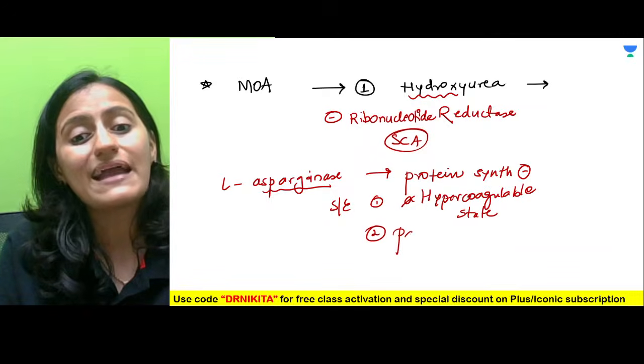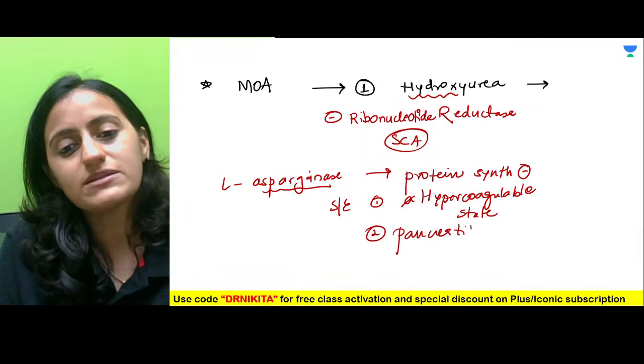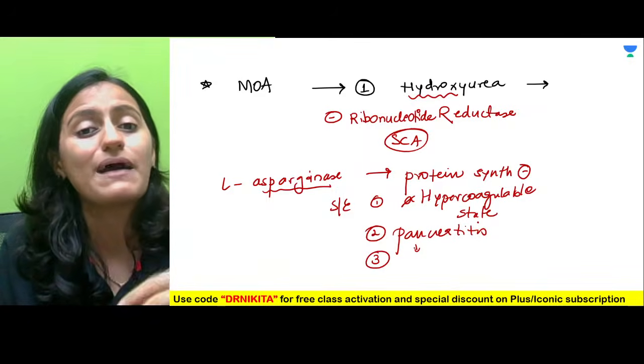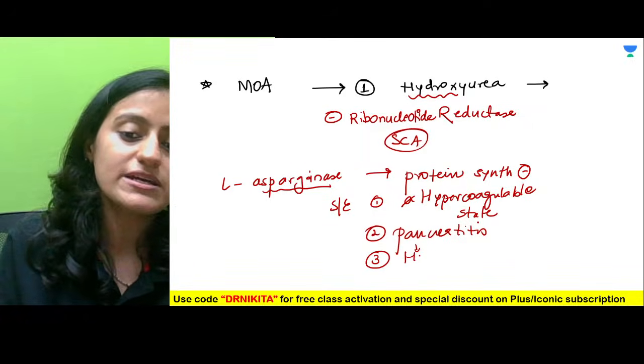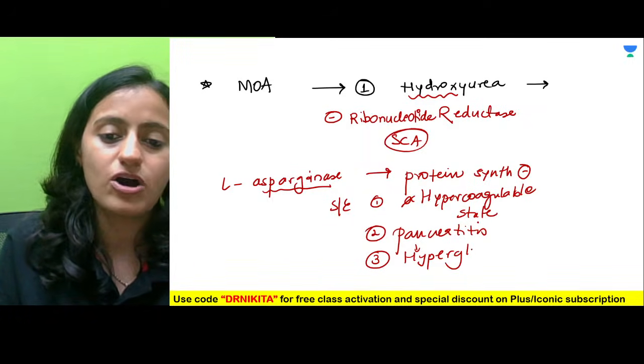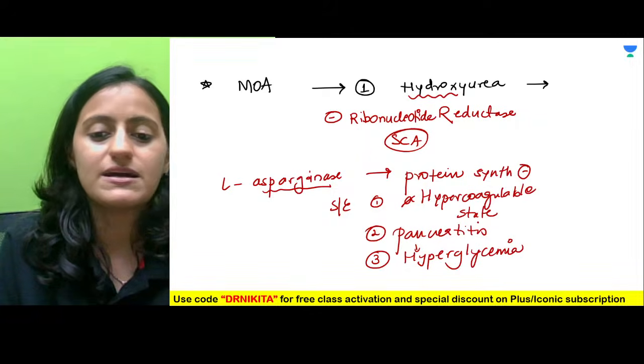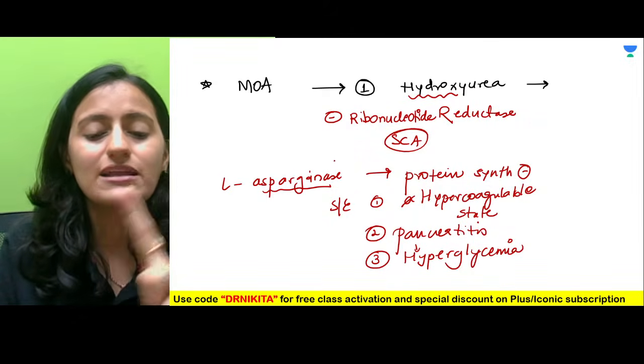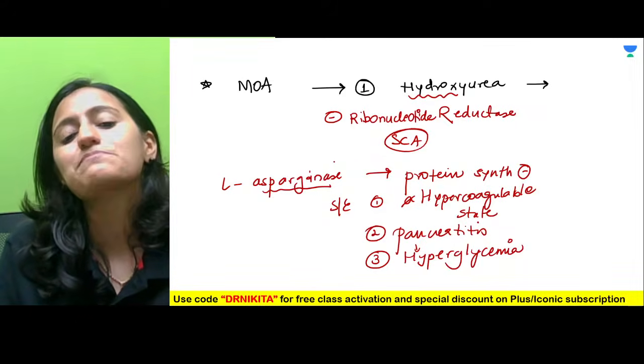It affects the pancreas, right, where many protein-based enzymes are being made. It causes pancreatitis. When the pancreas is affected, insulin is affected. So remember, it can cause hyperglycemia as well. So hypercoagulable state, pancreatitis, and hyperglycemia.